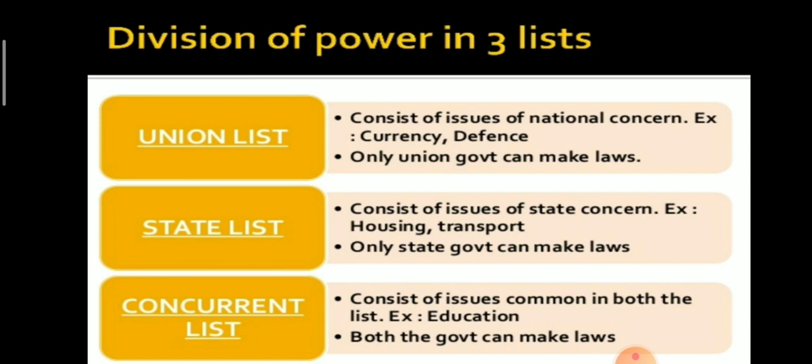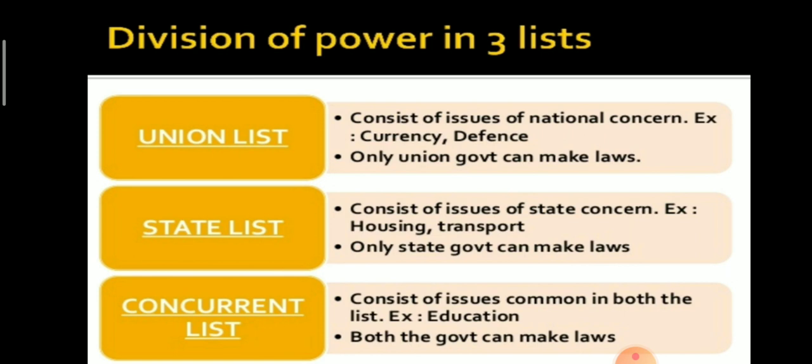There are 66 subjects, which include agriculture, education, health, irrigation. And the state has exclusive right to make laws on the subjects of state list. Only state government can make laws on the subjects of state list.